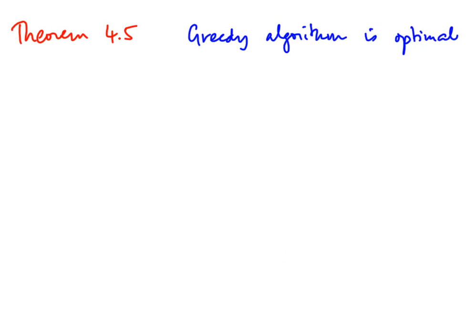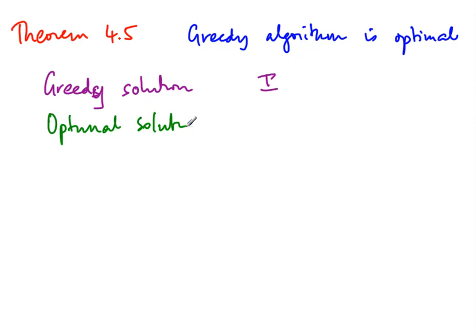So suppose we have another solution. So let's first start by labeling. Let us call the set of jobs that we collect by the greedy solution I. And then suppose we have a different solution which is optimal. Let us call that J, right? So now the question is that if I is equal to J, then of course greedy is optimal. So the interesting case is when I is not equal to J. Right? So if I is not equal to J, we have to somehow argue that I is still optimal.